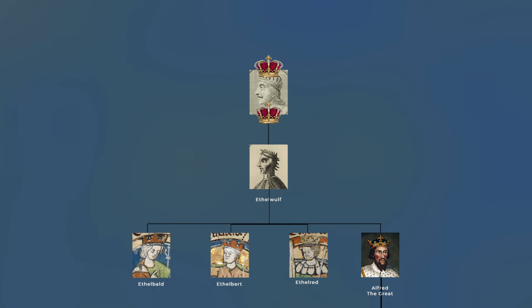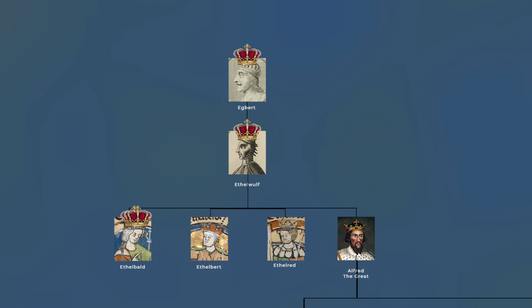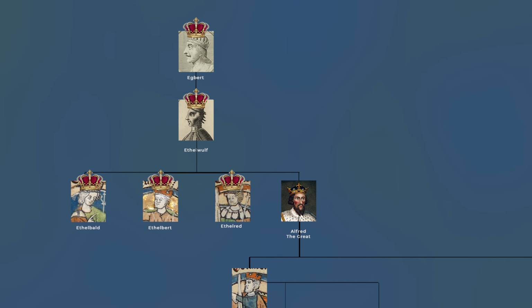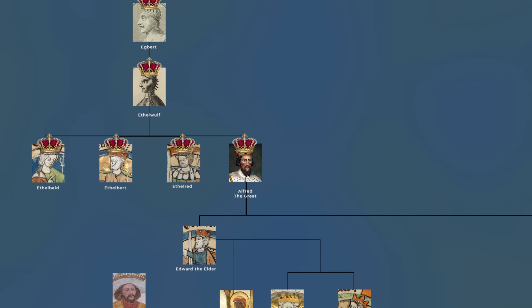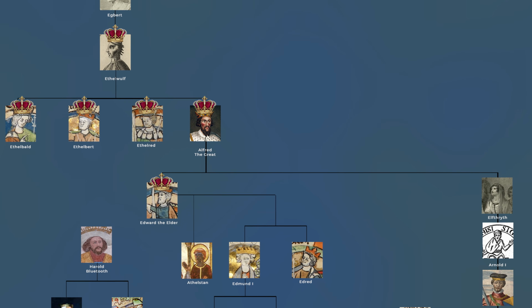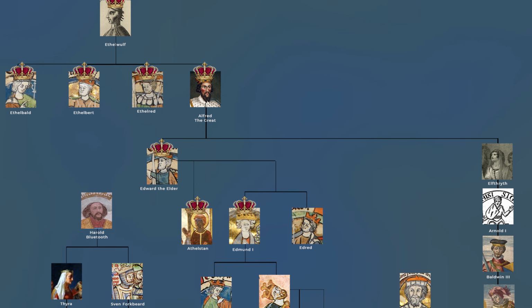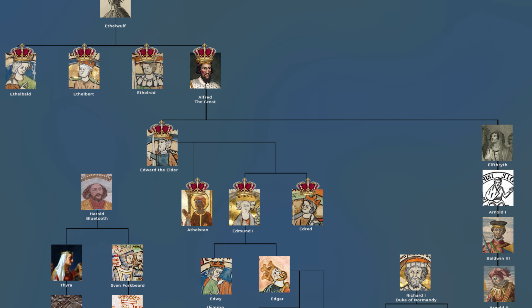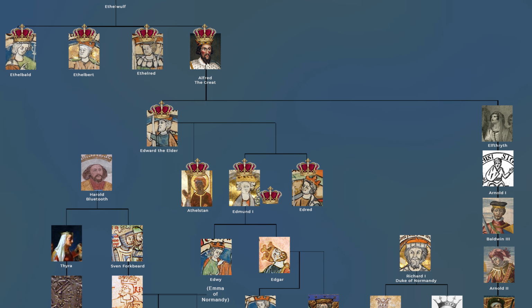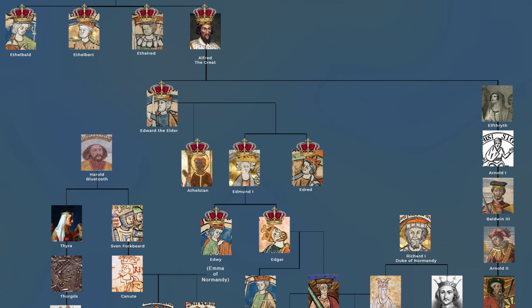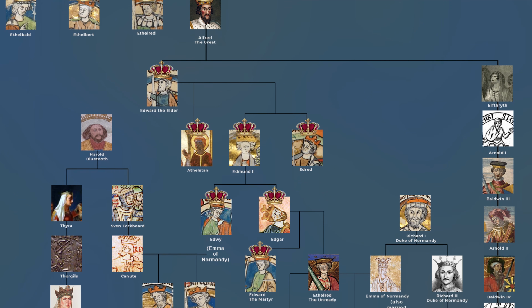He had one son, Ethelwulf, who had 4 sons succeed him. You have your Ethelbalds, your Ethelberts, and your Ethelreds. Alfred the Great was his 4th. Next came his son Edward the Elder, then his son Athelstan. Edmund I was his half-brother. The crown then passed to his brother Edward, and then back to his own sons Edwig and Edgar, and then to Edgar's sons Edward II and Ethelred II.